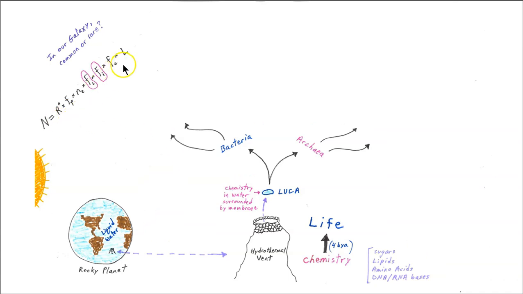So here's our Drake equation, and we're interested in this transition from living things emerging on a planet to living things becoming intelligent. Well, here's our sun, here's our planet, nice liquid water on the surface, underneath the oceans, perhaps 4 billion years ago, the origin of life. And the earliest life forms were simple cells. We can call them bacteria, and there was another group of cells called archaea. And this is what ruled the planet for around 2 billion years. It was just tiny, single-celled organisms.